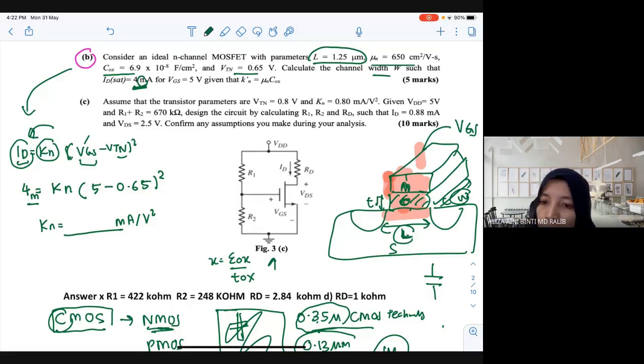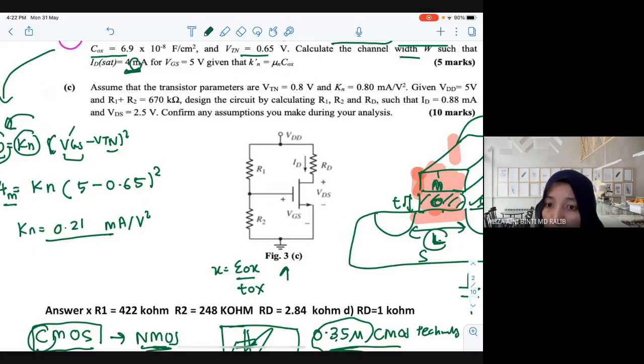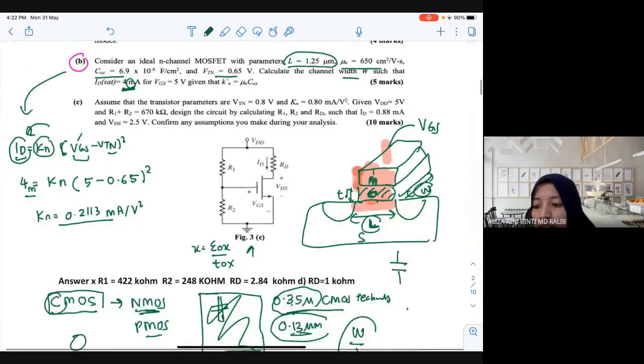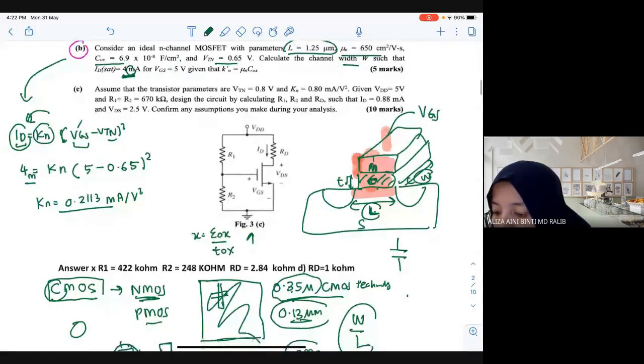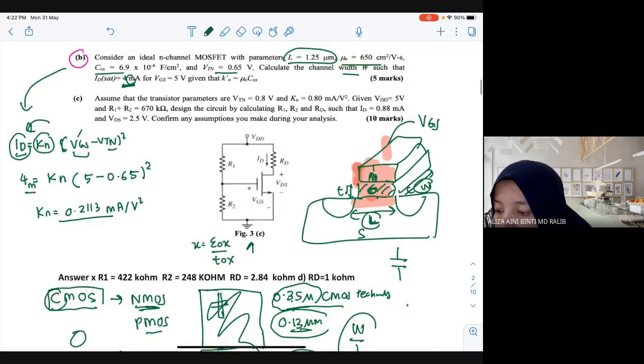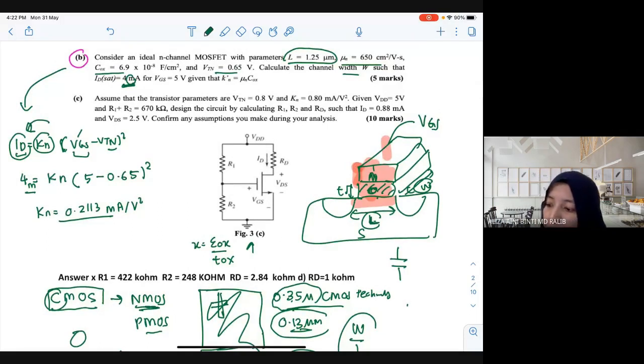0.2113. Milliampere over V squared. So this is the conduction parameter. Tapi soalan tak nak conduction parameter. The question wants you to calculate the width of the oxide. So now you need to use another formula. Kn equals K prime N, mu N COX.